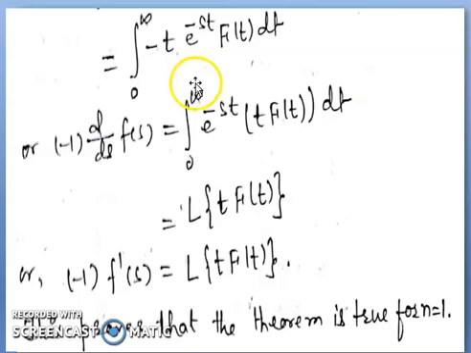Now multiplying both sides by minus 1, it becomes minus 1 of d by ds of F(s) equals integral from 0 to infinity e to the power minus st t f(t) dt, and it can be written as Laplace of t f(t). So minus 1 of d by ds of F(s), which can be written as F dash of s, so minus F dash of s equals L of t f(t). This proves that the theorem is true for n equal to 1.